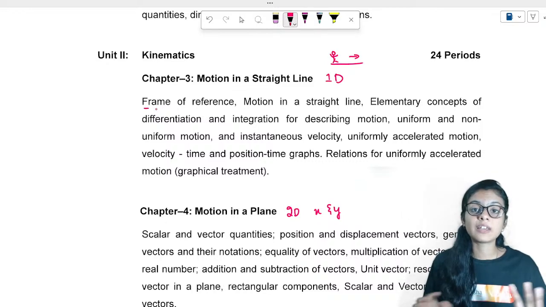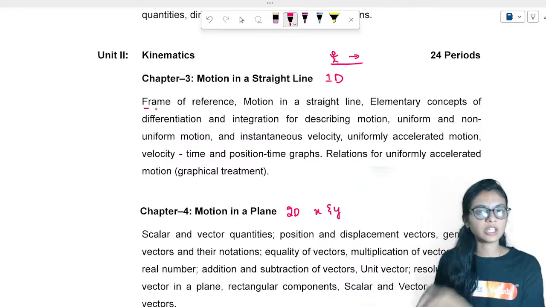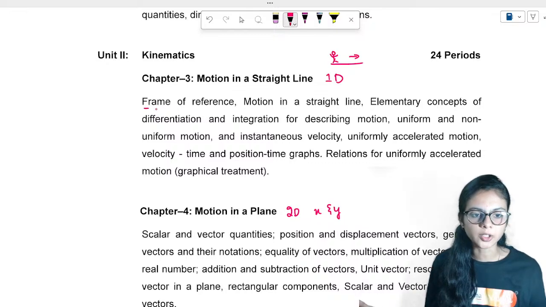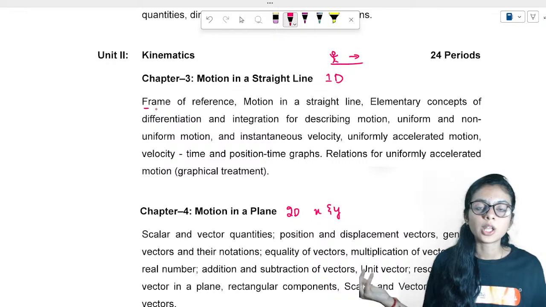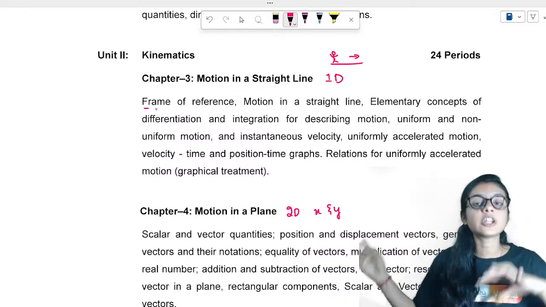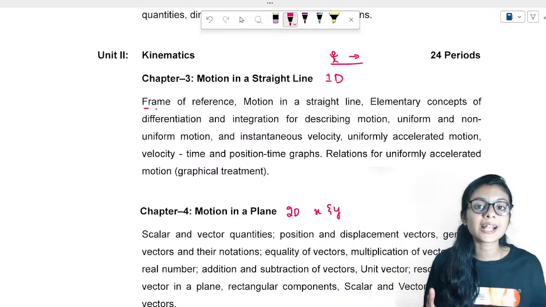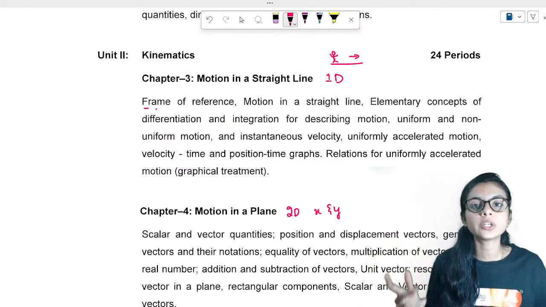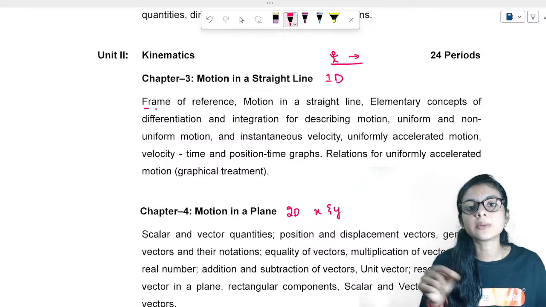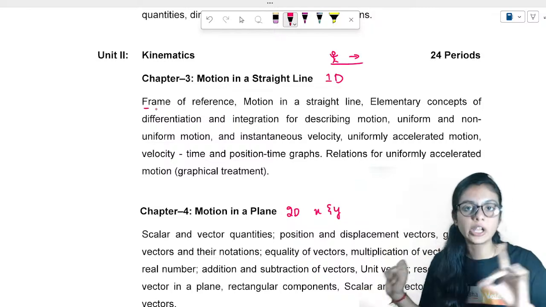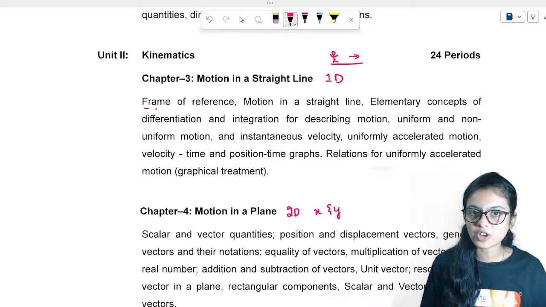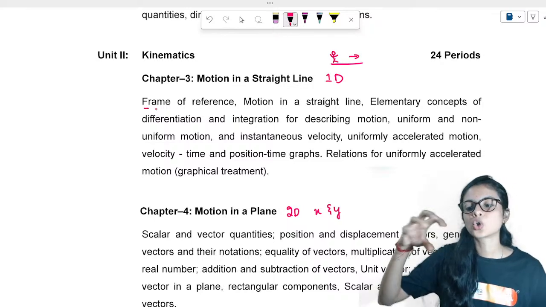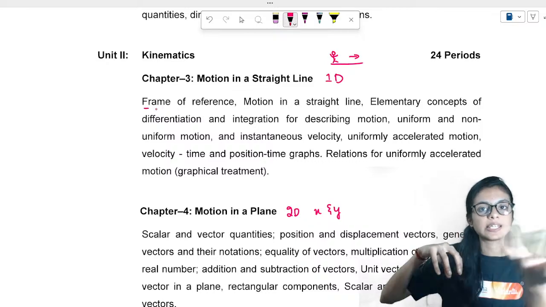I give an example: if we are standing on the earth, do we feel that the earth is moving? We don't. But if we go to space and see the earth, what can we see? It is revolving around the sun. It is rotating around its own axis. We can see the motion from another point of reference. So point of reference or frame of reference is nothing but the position from which you are seeing the motion.